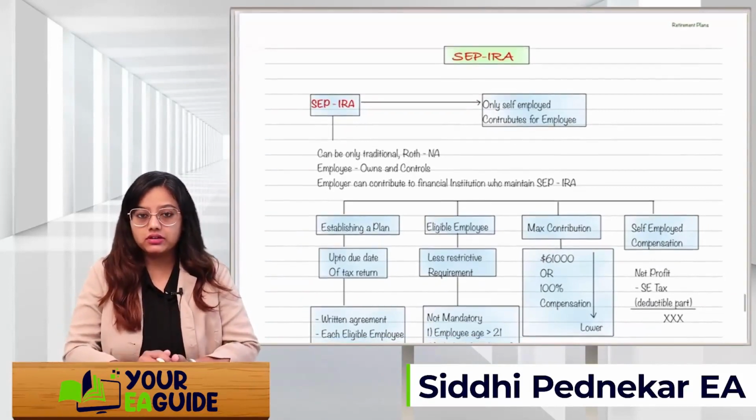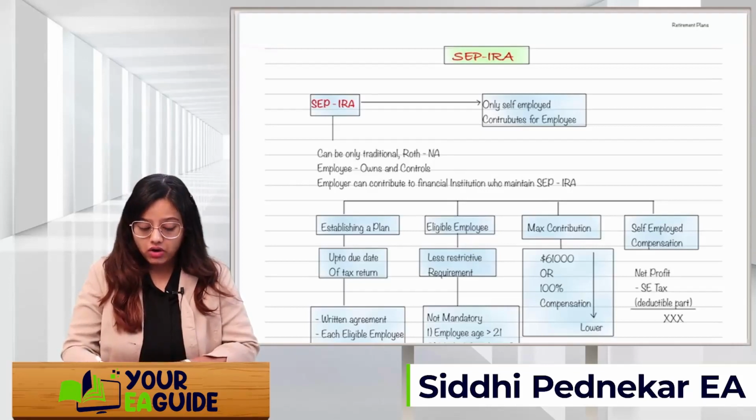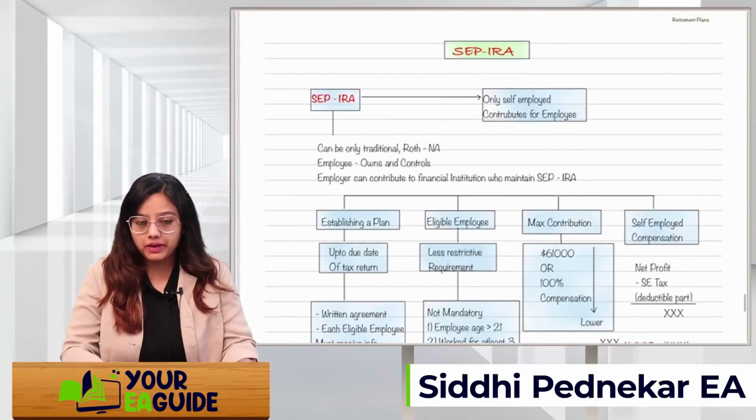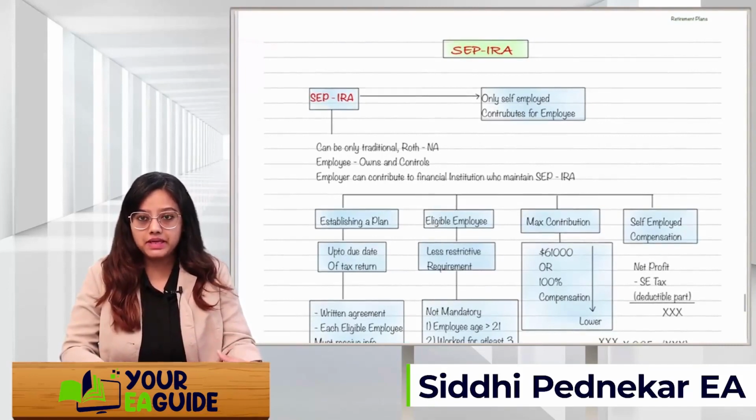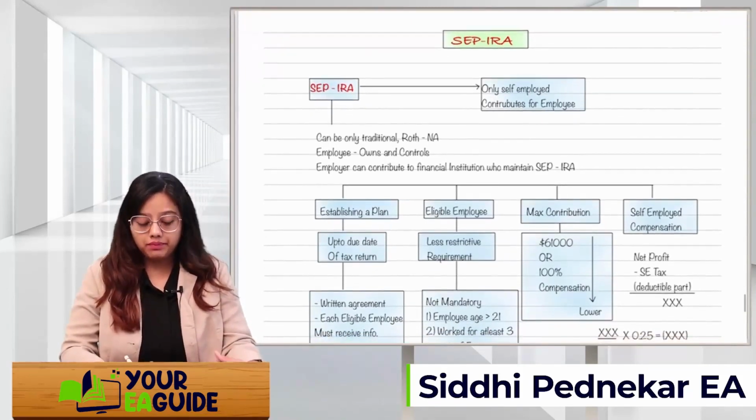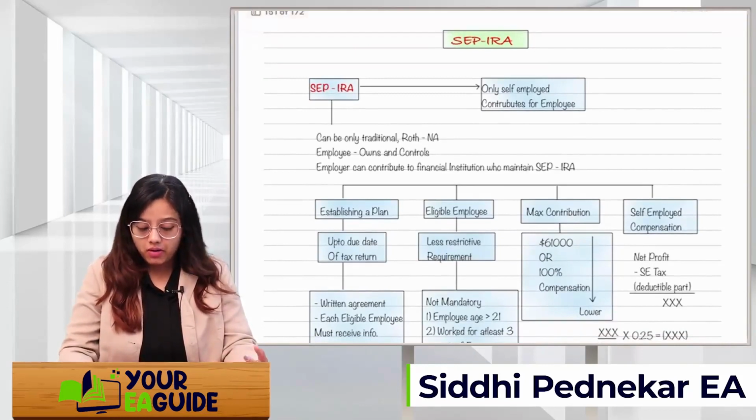Okay, for creating a self-employed IRA account, only a self-employed person can contribute for this plan. For example, if it's a sole proprietor or any individual person who wants to contribute for themselves, they can contribute in a SEP IRA. And this type of plan can only be a traditional plan.